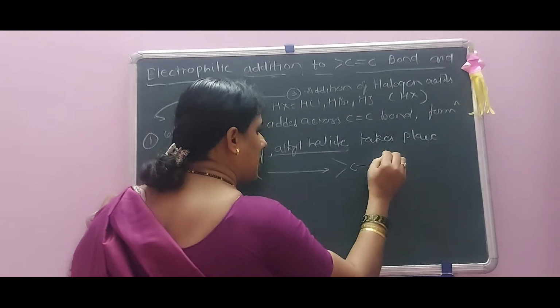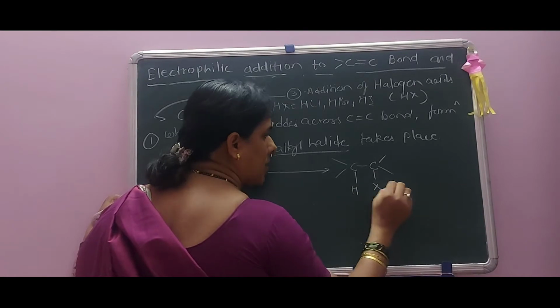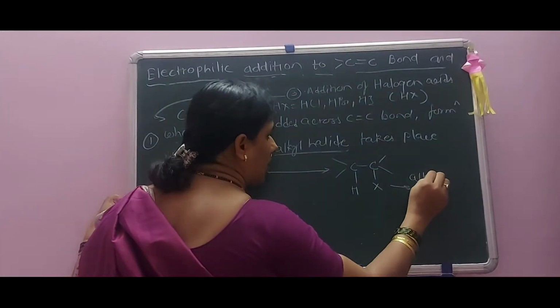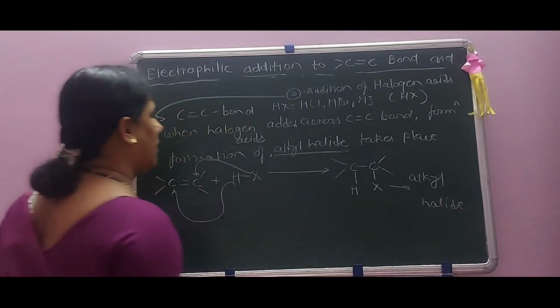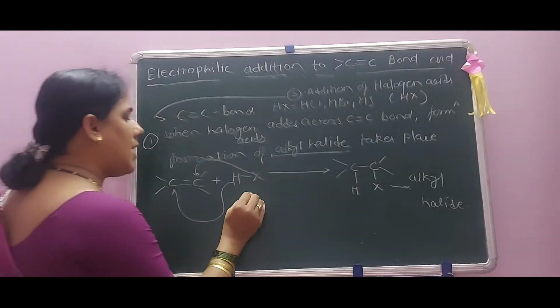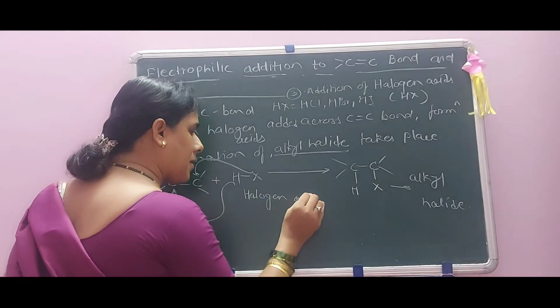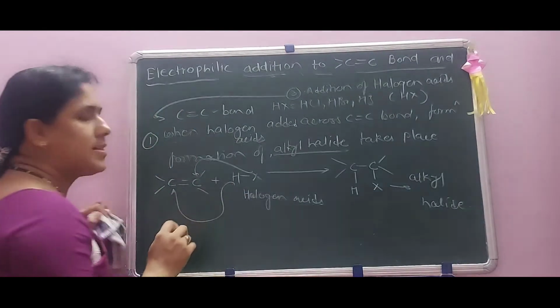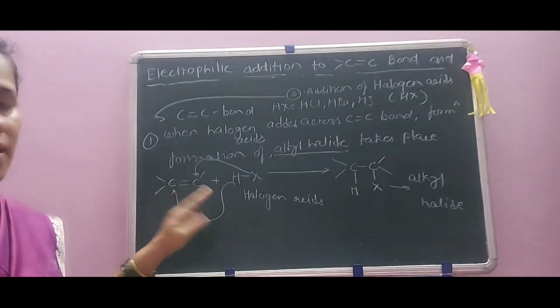That is C here, with H and X. This is known as an alkyl halide. Okay, when the halogen acids are added across the carbon-carbon double bond of an alkene.